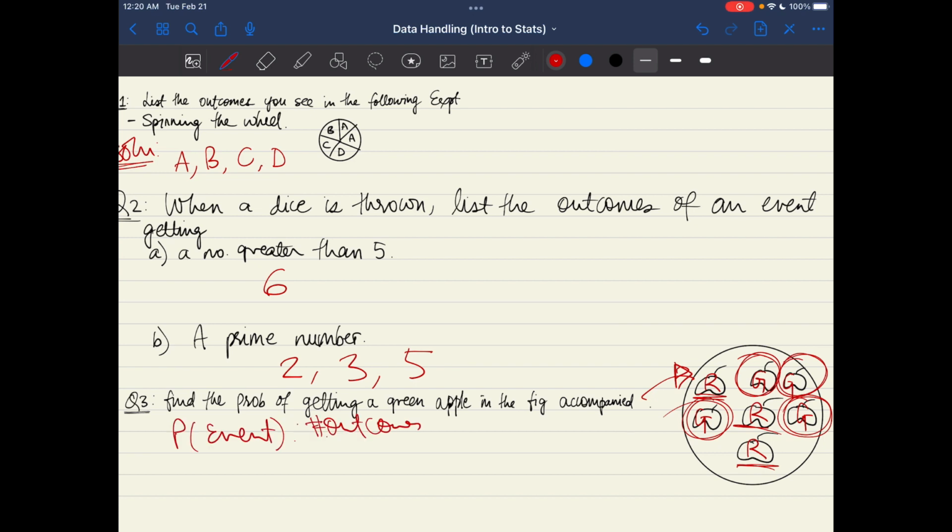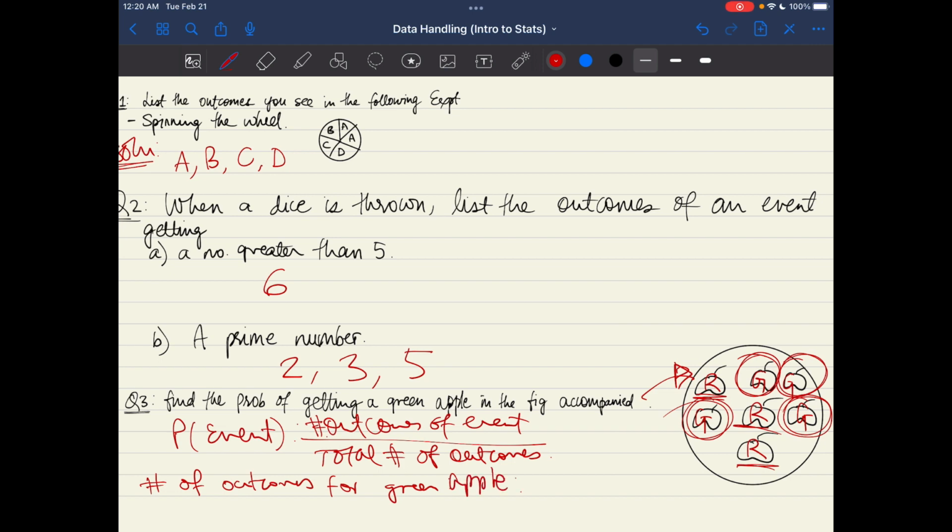First of all, we know that the probability of an event happening is the number of outcomes of that event over the total number of outcomes, right? Now let's talk about the number of outcomes for a green apple. How many outcomes are there? 1, 2, 3, and 4.